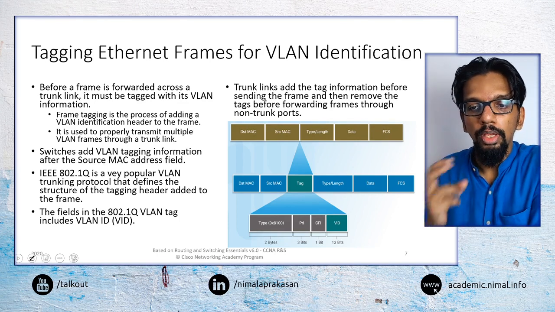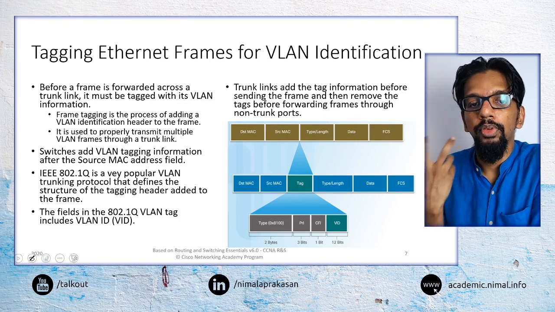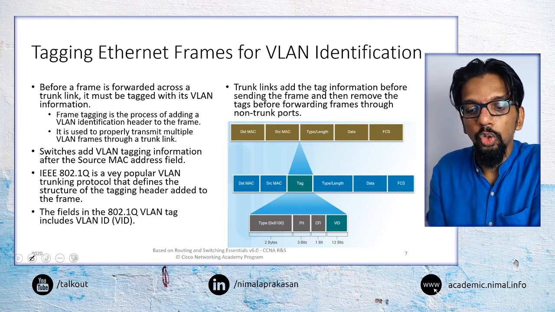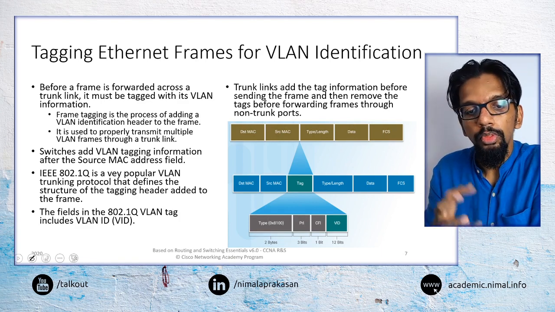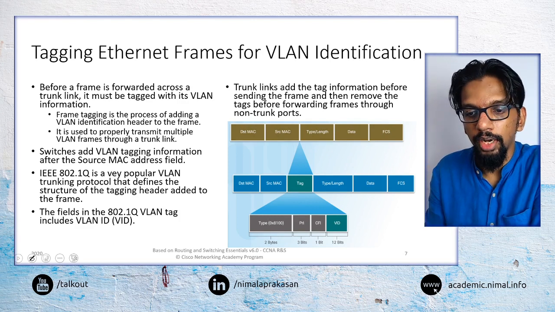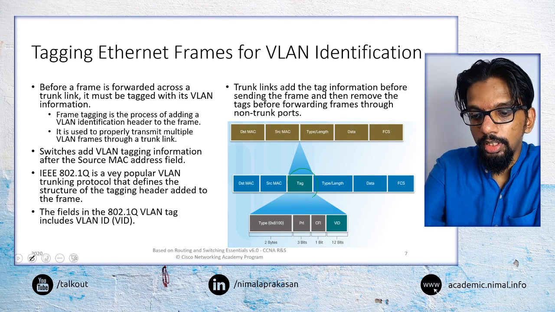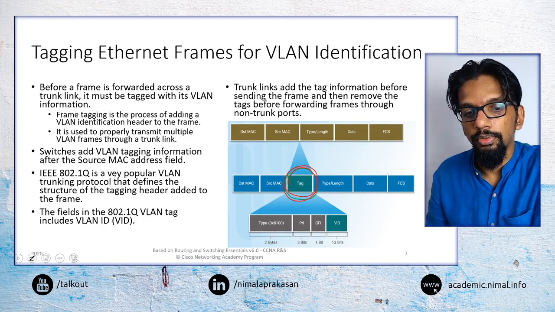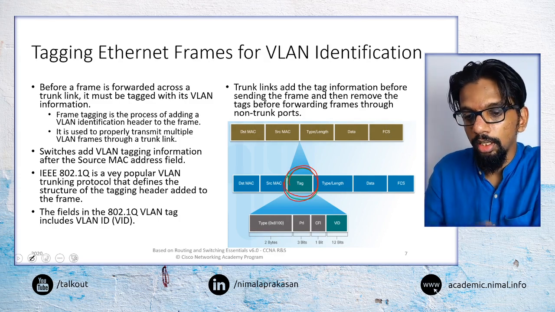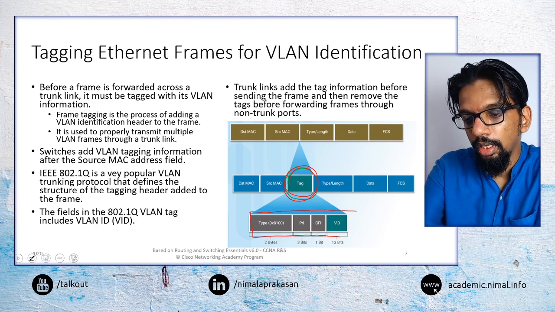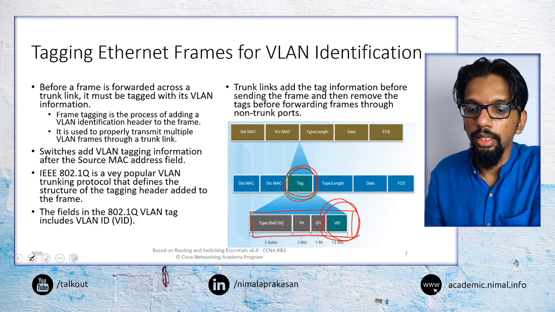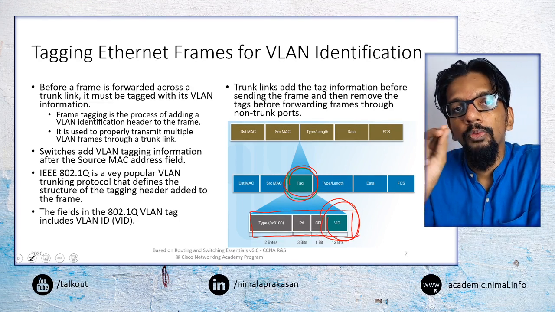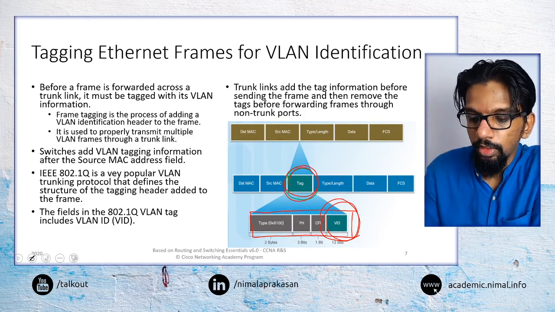To do that, we use what is called a VLAN tag. A VLAN tag is additional information that is added onto the main Ethernet frame. This is the additional VLAN tag that would be included in the Ethernet frame when it is passing through a VLAN trunk, and it would have a number of fields, the main one being the VLAN ID. The VLAN ID is the key information identifying which VLAN the frame belongs to.